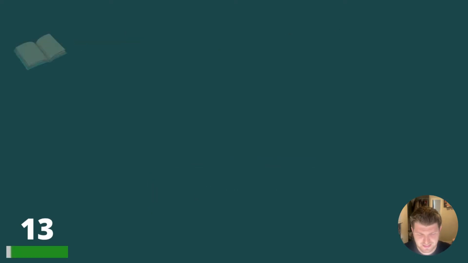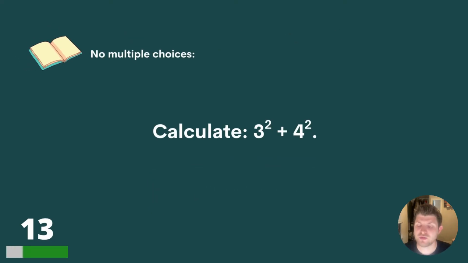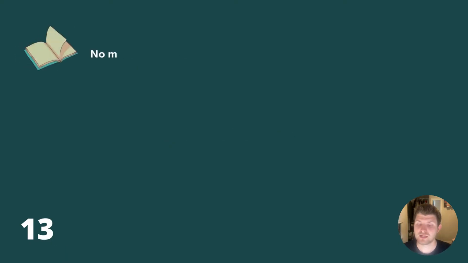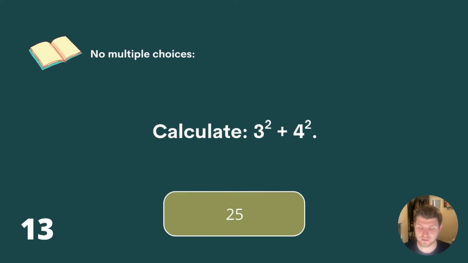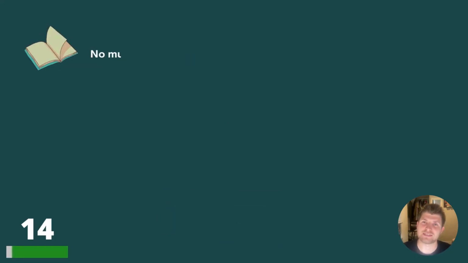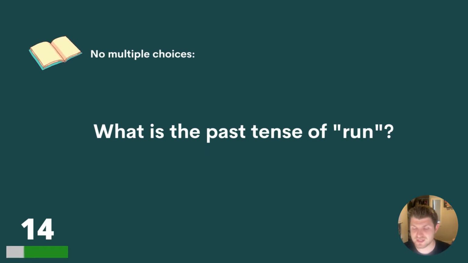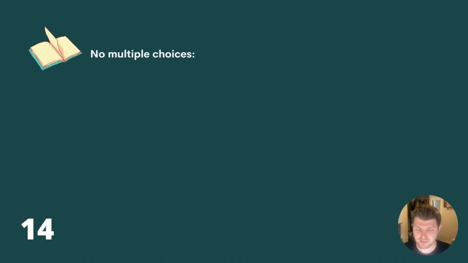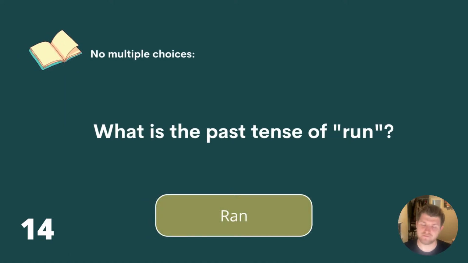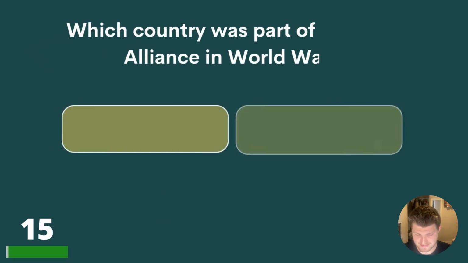Here's question 13. Calculate 3 squared plus 4 squared. There's no multiple choices. The answer is 25. 3 squared is 9, 4 squared is 16. Question 14. What is the past tense of run? No multiple choices, but can you give us an answer? Past tense of run is ran. Ran is the answer.